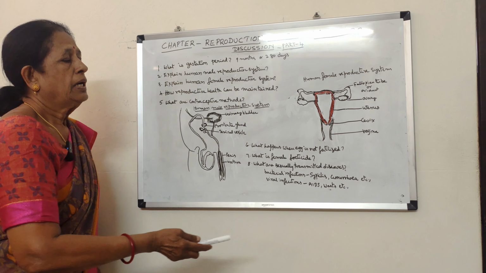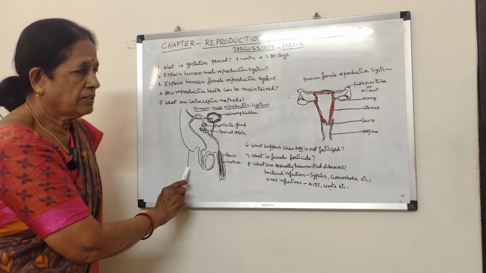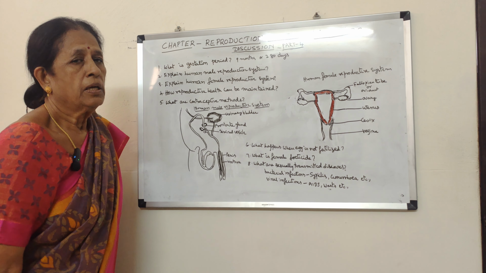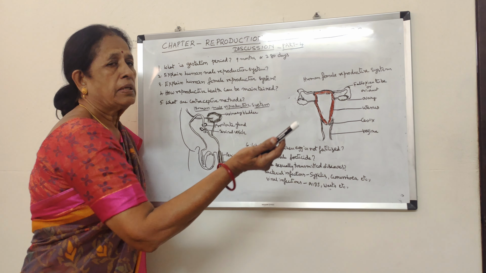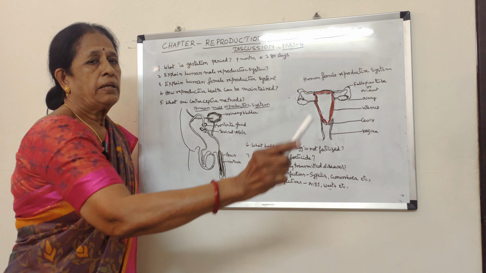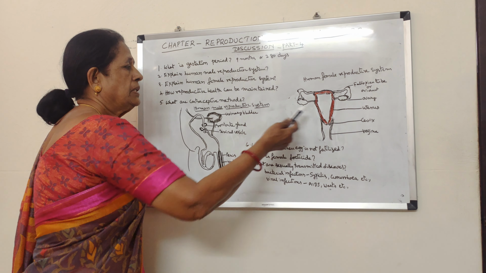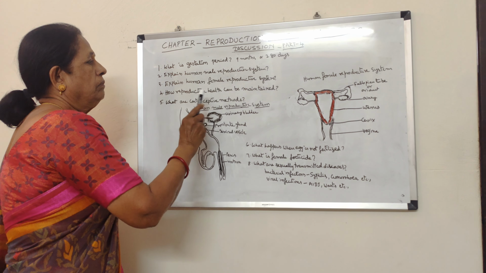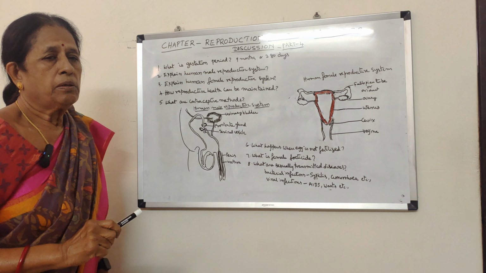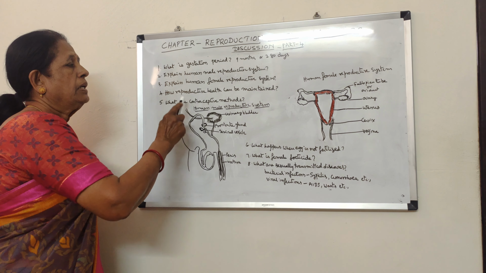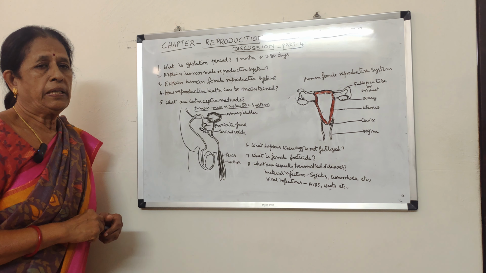That is called a vasectomy. And in the case of females, the fallopian tube is blocked. So when the fallopian tube is blocked, fertilization will not take place, and we can stop the process of fertilization. So in this way, by controlling the birth rate and preventing pregnancy, reproductive health can be maintained.